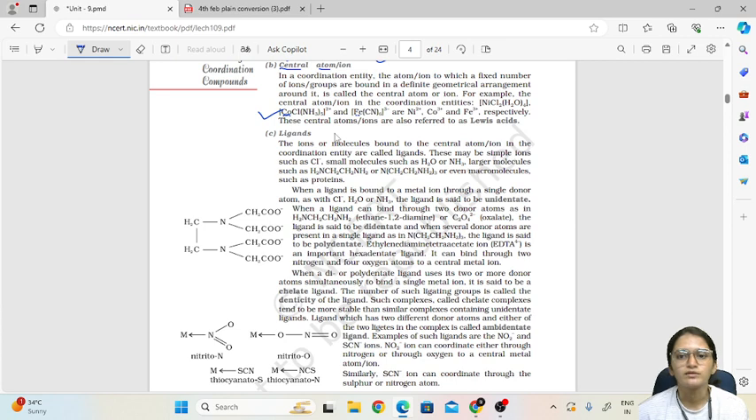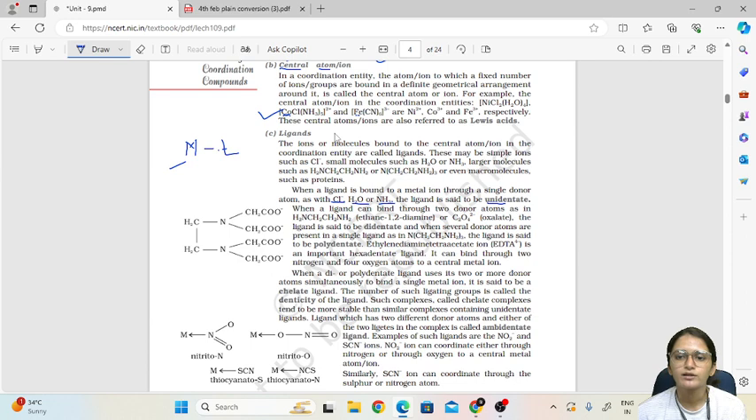Now see what happens when a ligand is bound. When the ligand is bound to the central metal atom through a single donor atom, say I have a general metal atom bound to a ligand through a single donor, meaning the ligand has only a single donor atom, then it is called a unidentate ligand. Unidentate means it is forming a bond through a single donor atom. Only one atom is donating, so it is called unidentate. Unidentate examples are chloride, water, NH3, because they can bind through a single donor atom.